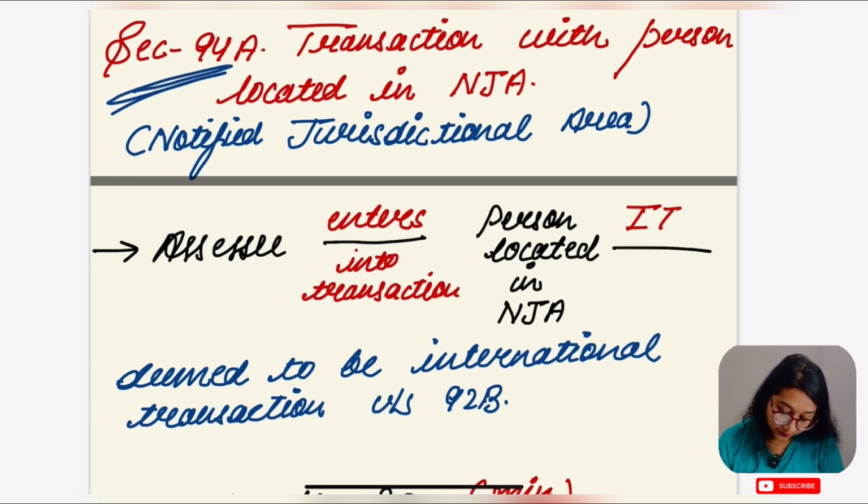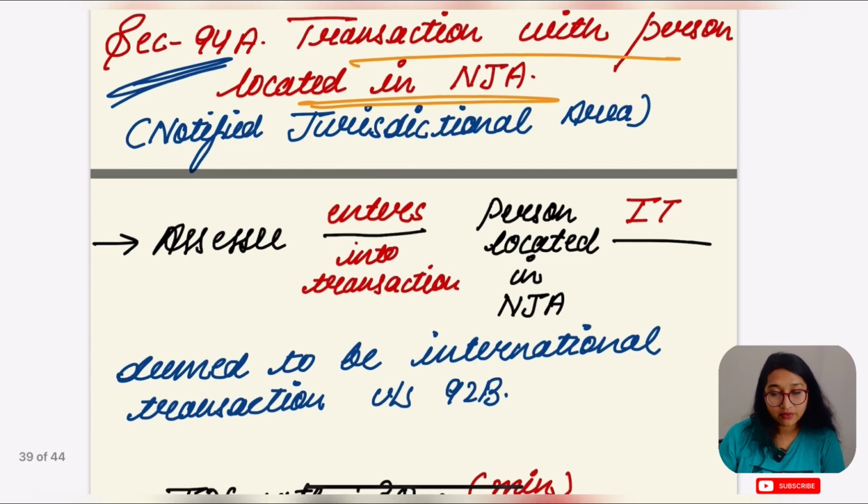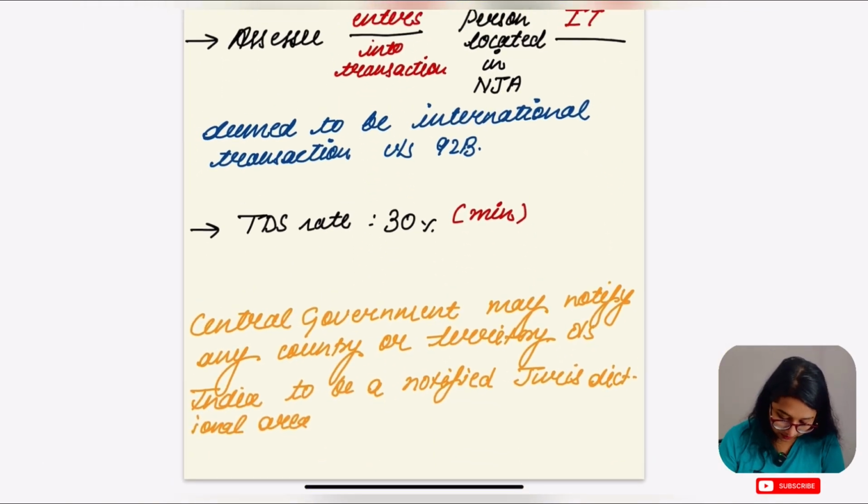Section 92A, transaction with a person located in a notified jurisdictional area (NJA). Actually, what happens is the central government notifies some country or territory as an NJA.